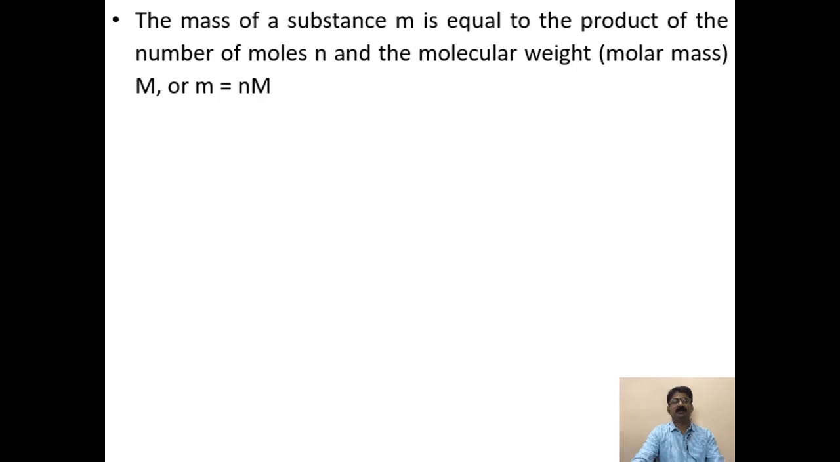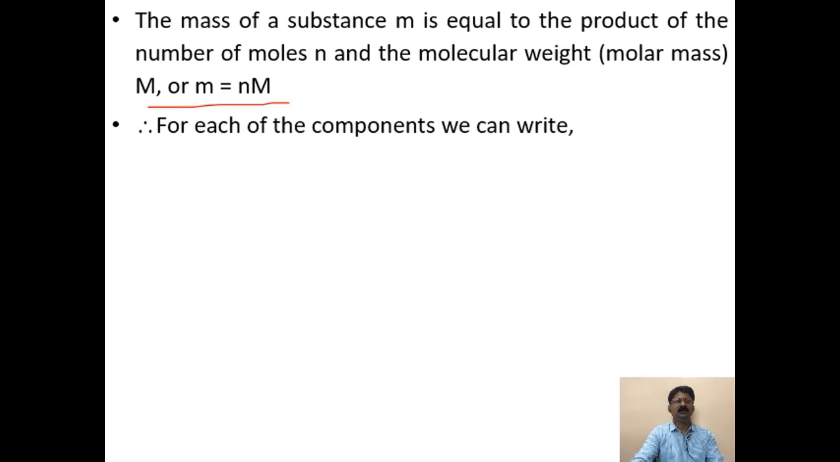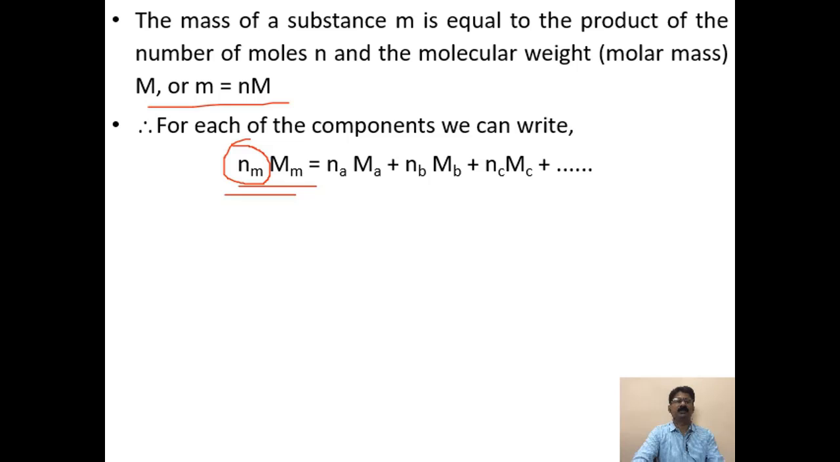The mass of a substance m is equal to the product of the number of moles n and the molecular weight M. This is a very important relationship. Suppose you want to find the total mass of any substance, then you have to multiply the number of moles of that substance with the molecular weight of the substance. So for the mixture we can write nm into Mm, that is the mass of the mixture. Here nm is the number of moles of the mixture, and Mm is the molecular weight of the mixture. This is very important.